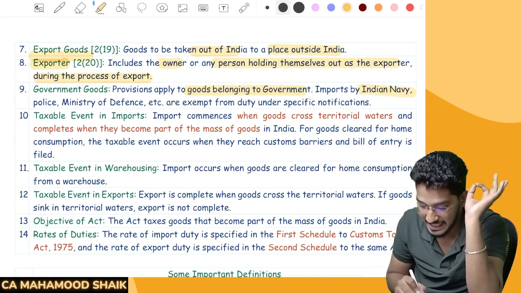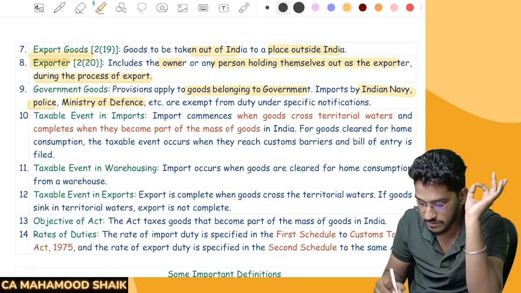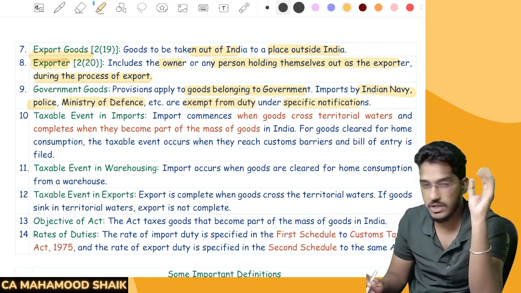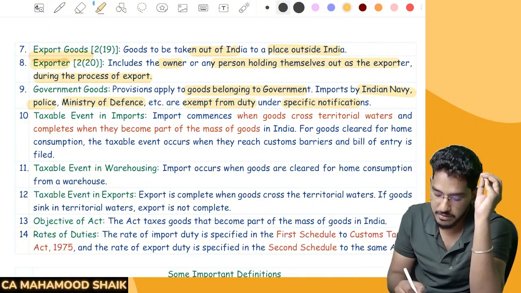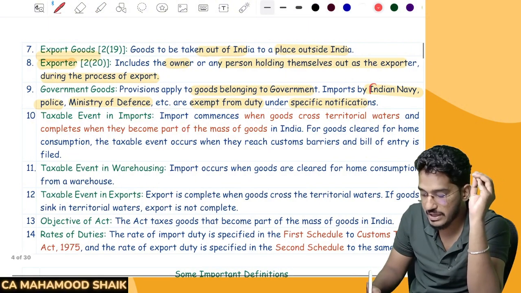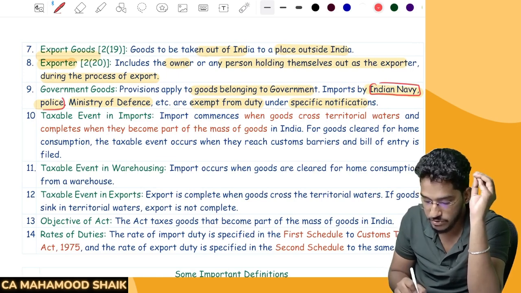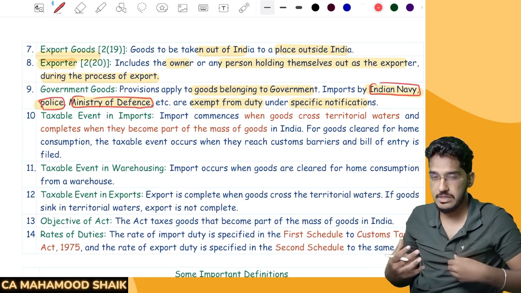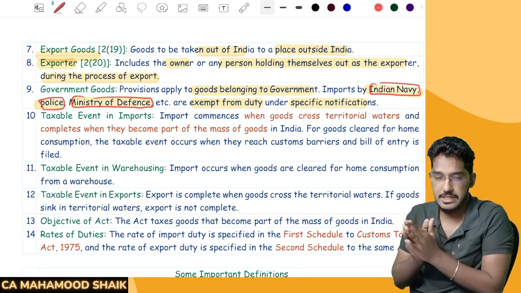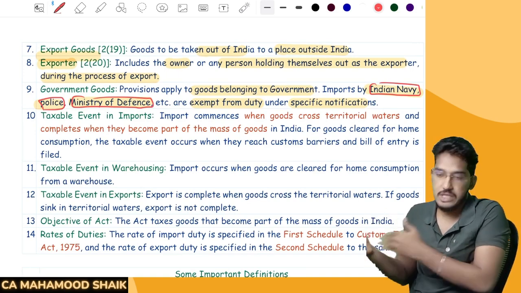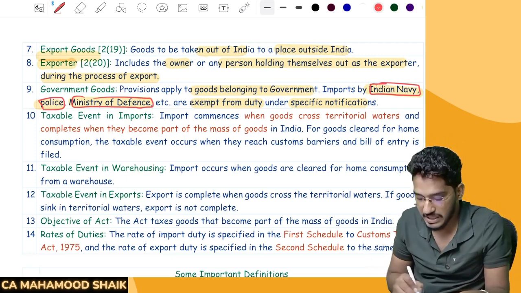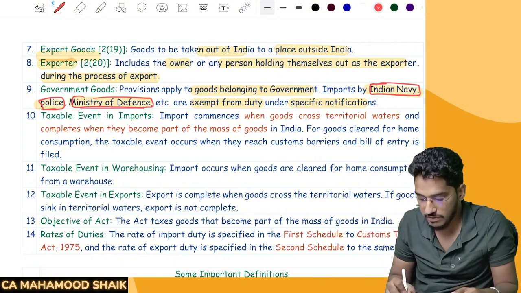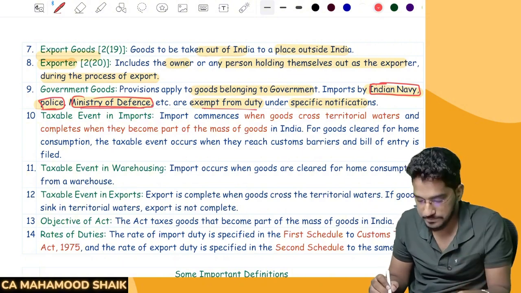However, imports by the Indian Navy, Police, and Ministry of Defense are exempt from duty under specific notifications. Generally, all the provisions will become applicable. But if the government is importing goods relating to the Indian Navy, the police, or the Ministry of Defense, these are all meant to protect our country. These are essential things for a government. So that's why goods imported by the Indian Navy, Police or Ministry of Defense will be exempted from duty.